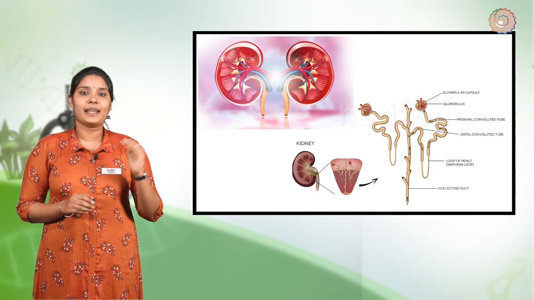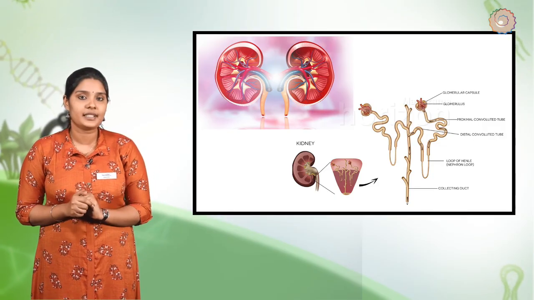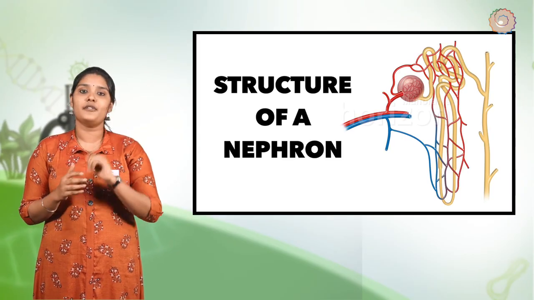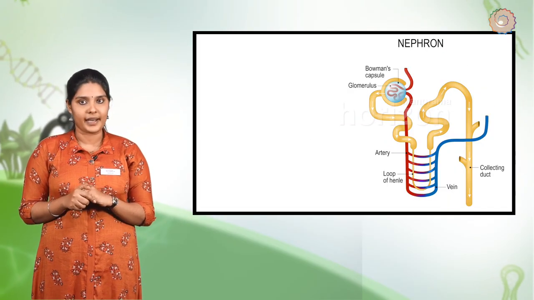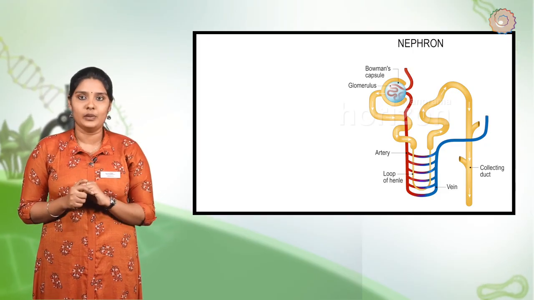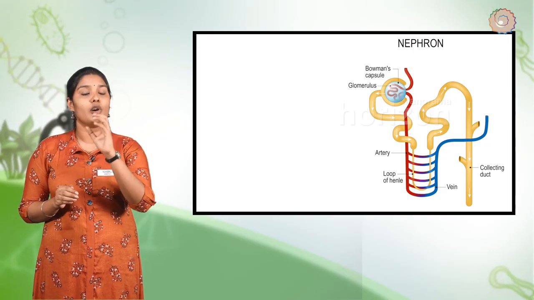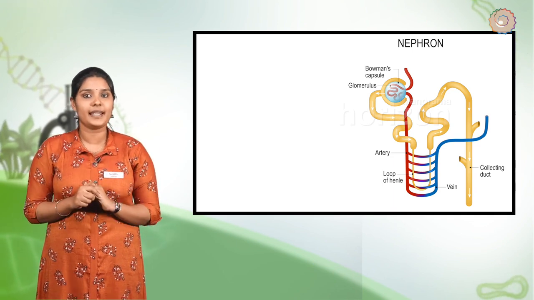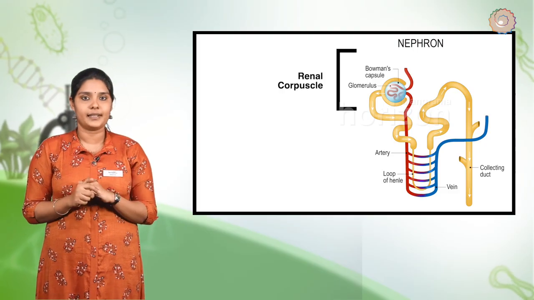To understand the mechanism of excretion in detail, we need to study the structure of the basic unit in detail. That is, the structure of the nephron. Each nephron has a cup-shaped upper end called Bowman's capsule. It contains a bundle of blood capillaries called glomerulus. The Bowman's capsule and glomerulus together form the globular body called renal corpuscle.